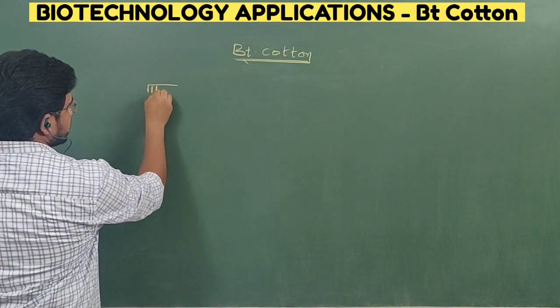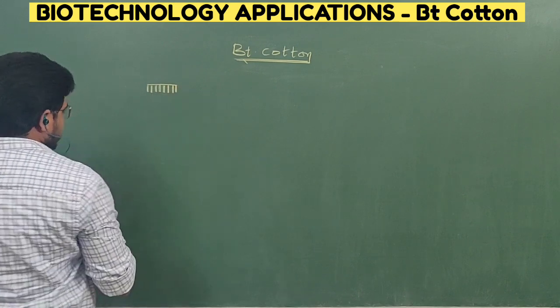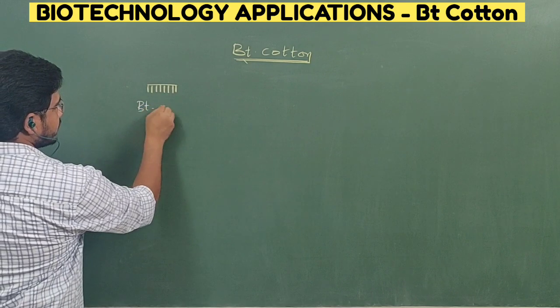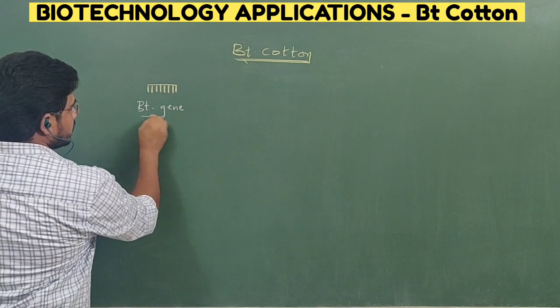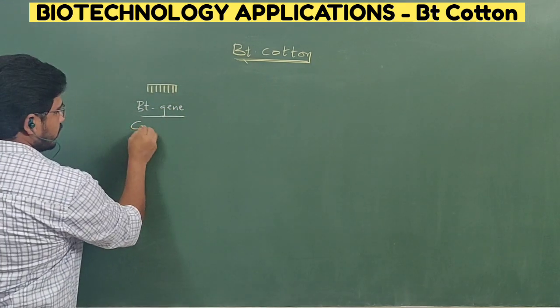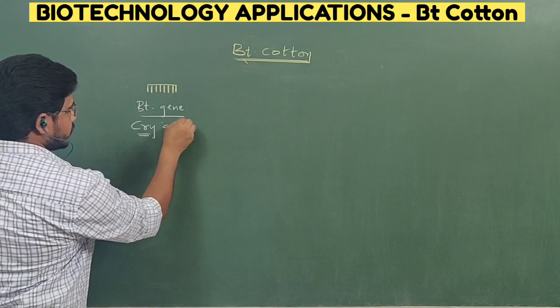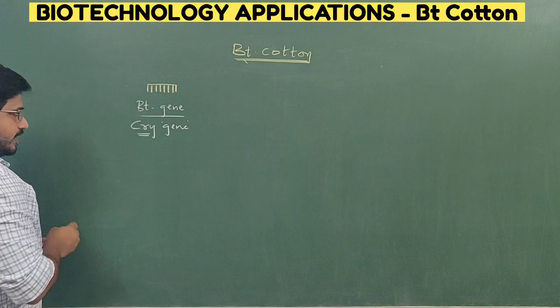This is a gene. Which gene is this? BT gene. This gene is also called cry gene, a gene that is able to produce crystalline protein, right?